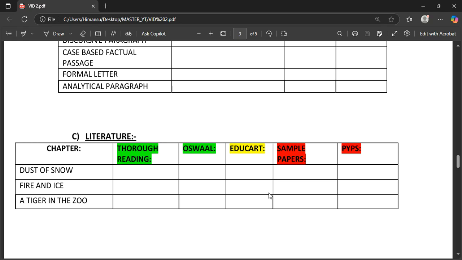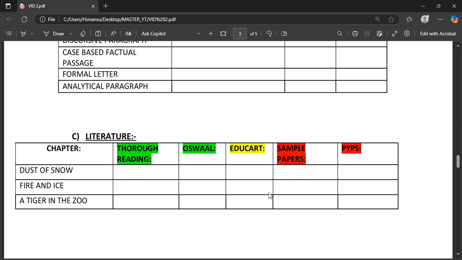Now, literature: thorough reading, Oswaal. You're going to do it in stage one. Thorough reading, you're going to do a lot of times. And I have a trick for you in English: read the chapter, then once close your eyes and imagine the chapter. You're going to imagine the chapter from your own brain. Like you have The Proposal as a play, right? That is actually a very interesting play.